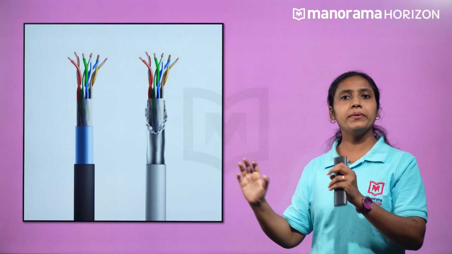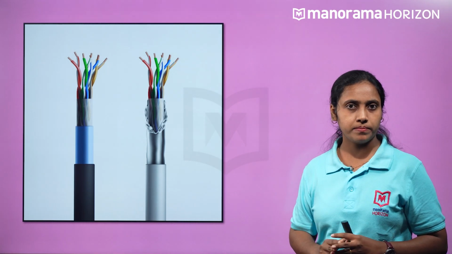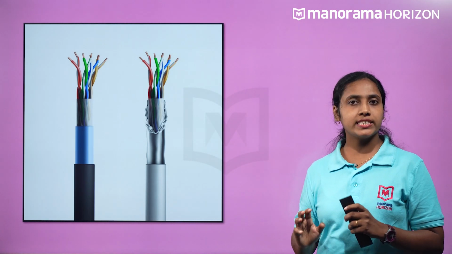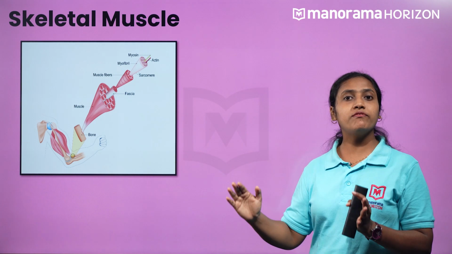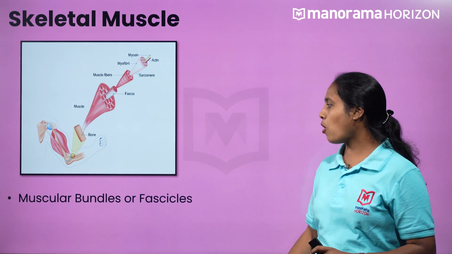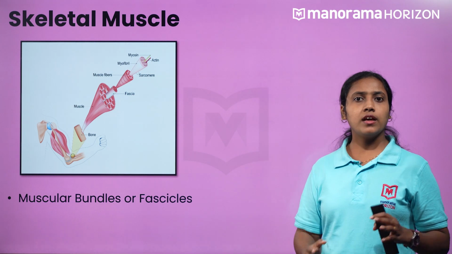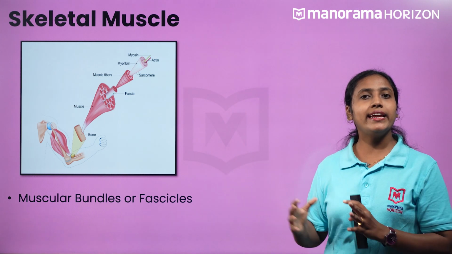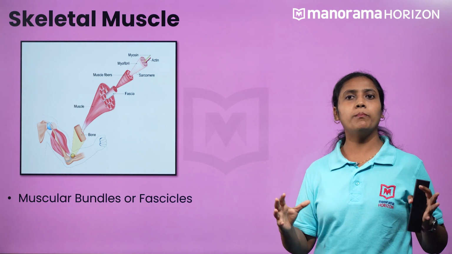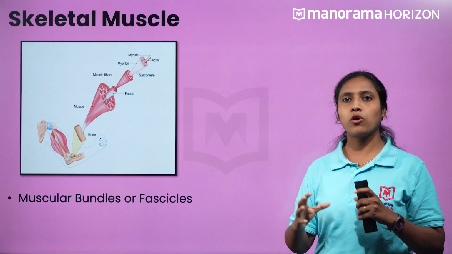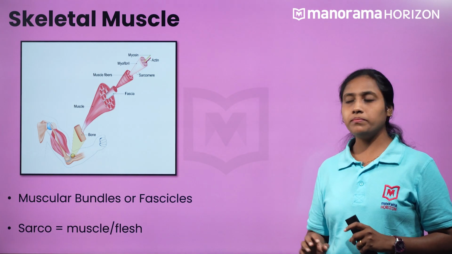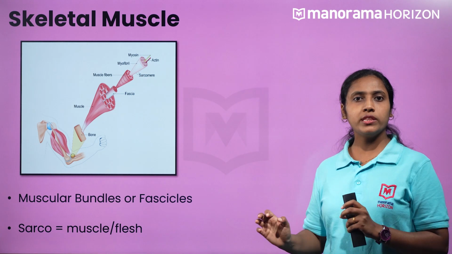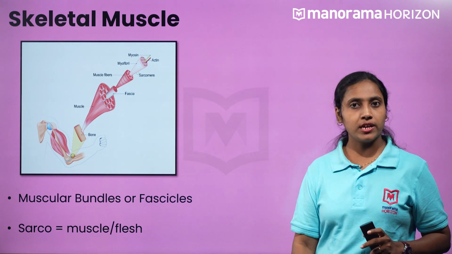It is the same case in a skeletal muscle. Each organized skeletal muscle in a body is made up of several muscular bundles or fascicles that are connected by a layer of connective tissue comprised of collagen called fascia. Keep in mind that we use the term sarco to denote the parts related to muscles.